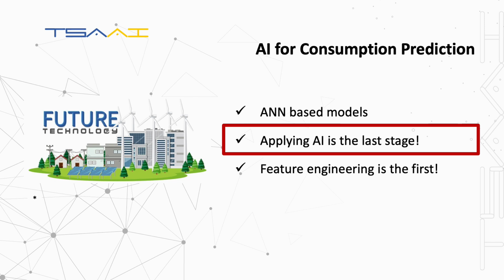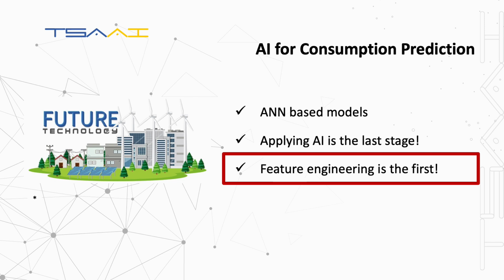In fact, applying AI techniques to a prediction task is the very last stage of the process. The main success depends first of all on data preprocessing and correct technical formulation of the task for a machine learning tool. In order to choose the proper number of inputs of the model used for prediction, at the first step we need to perform so-called feature engineering.